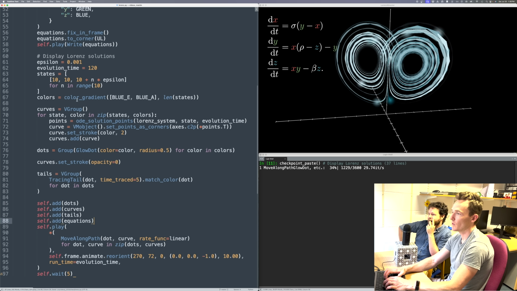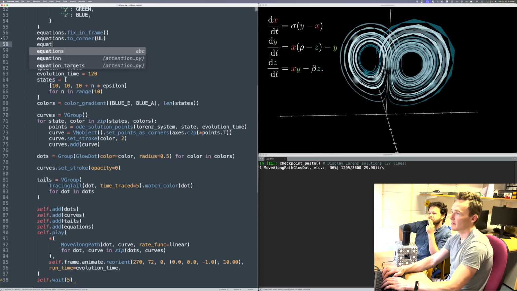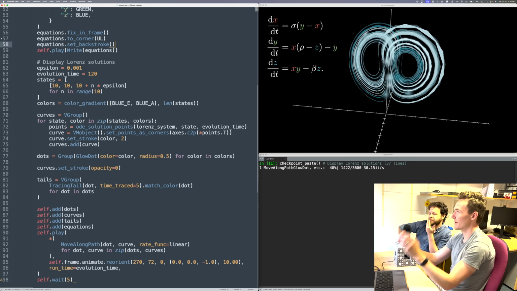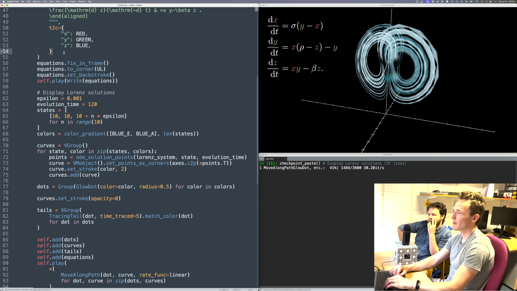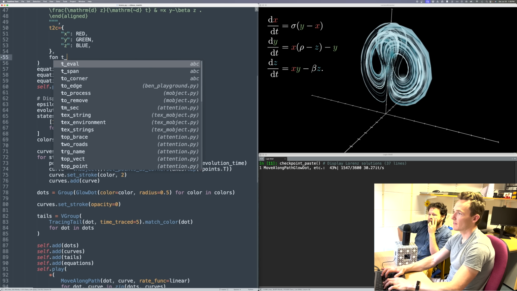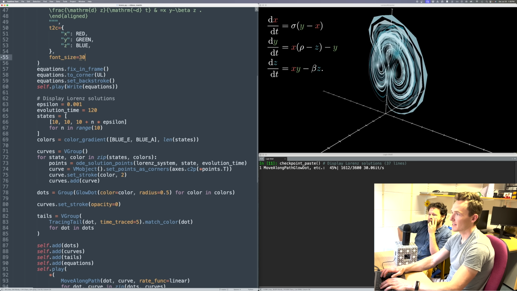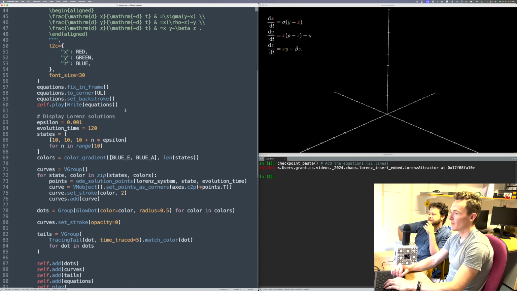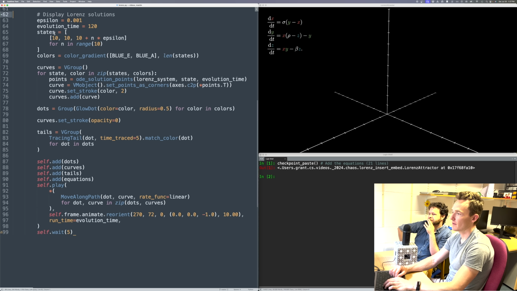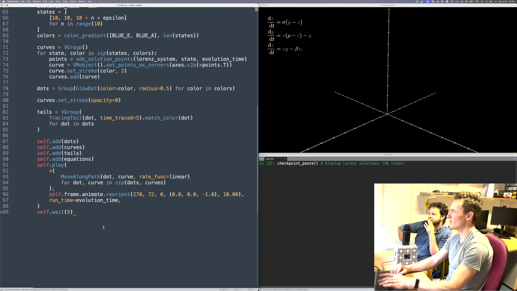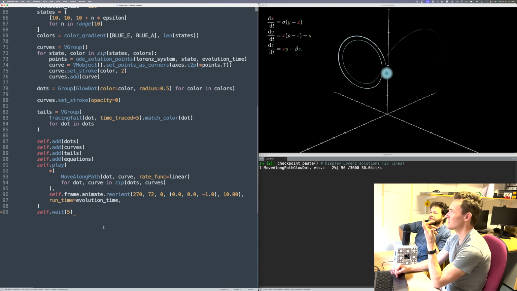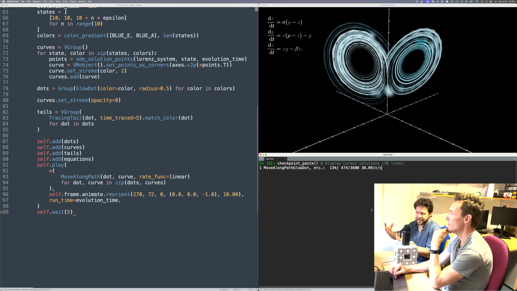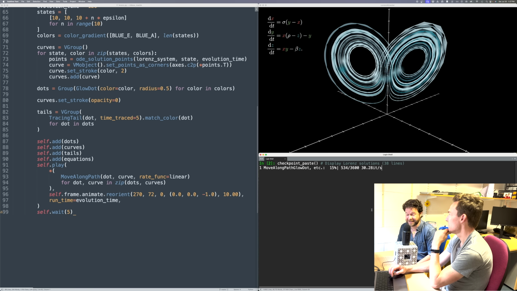And then what I could do, we could maybe say, hey, let's take those equations, and I want to set a backstroke so that there's a little bit of frame spacing around them. Let's maybe make the font size a little smaller so that they're just up in the corner. So the font size is like 30, something like that. We put that on, they're a little bit smaller up there. And then now when we render, I guess they're not really going to overlap with the solutions because I made them smaller. But if they did, we'd see them in front because they're being updated every frame. Isn't it? Yeah.